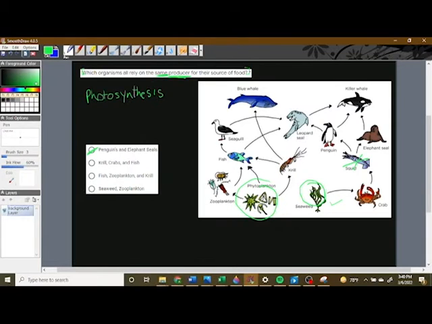So this one is already wrong because we have a list of organisms that eat two different producers. So we have to read that question carefully. Always go back to the question. What are they actually asking? And what about this one?